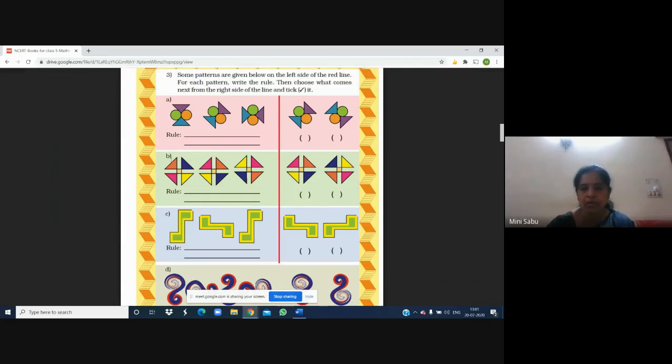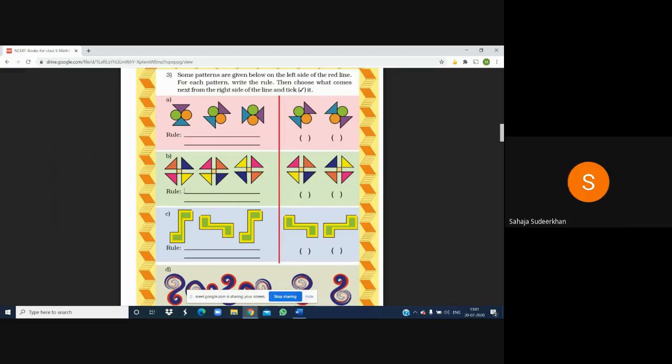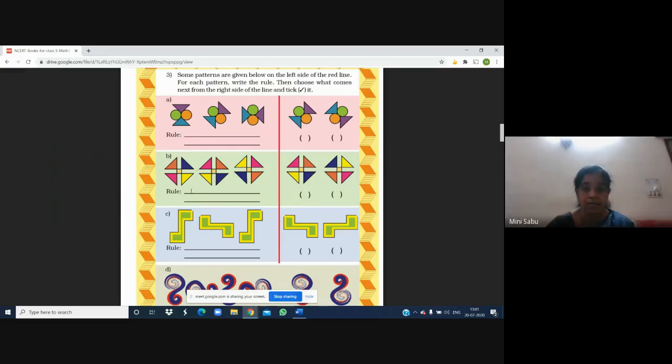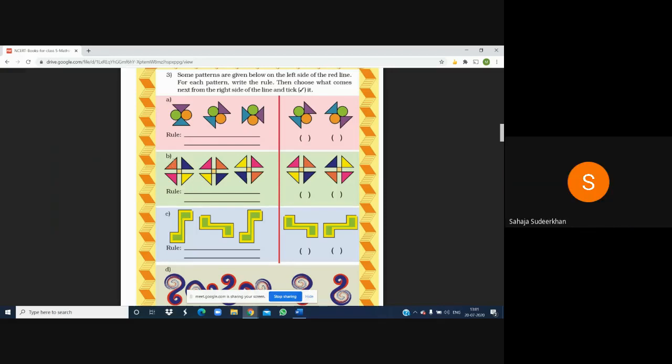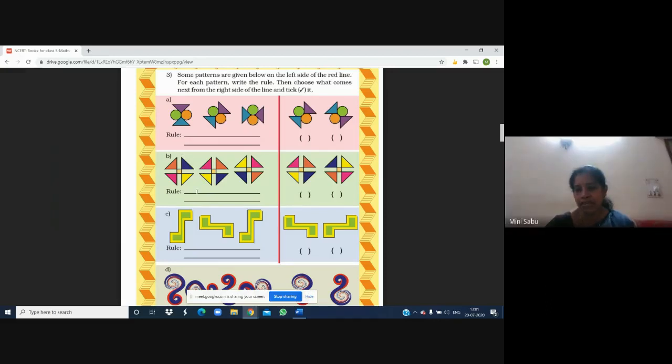So how many turns does it take to reach back? 4 turns. So it is a 1/4 turn. 1/4 turn is a 90-degree turn. And does it go right or left? Right. Right means clockwise. So what is the answer? 1/4 turn clockwise. Okay, children.